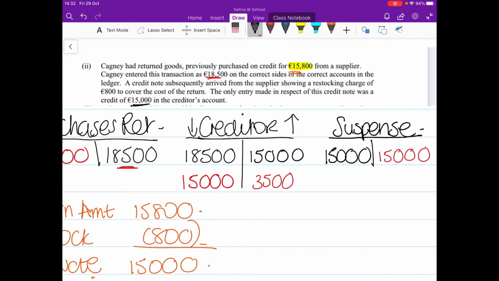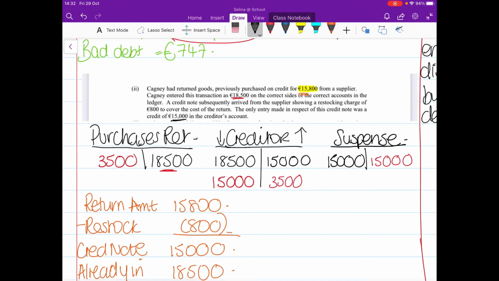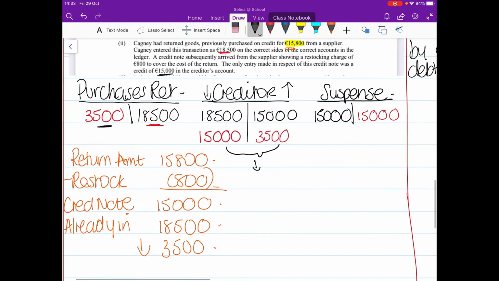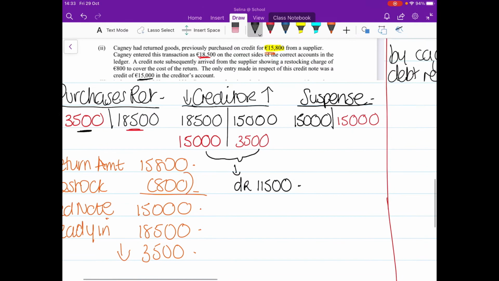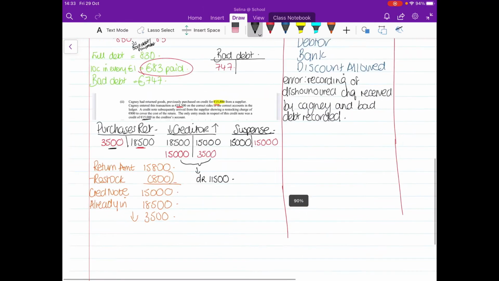So what I need to show in my journal is this 3,500. We can net these two figures off. Netted off, we have a debit of 15,000 and a credit of 3,500. So overall, that's going to give us a debit of €11,500. And then I need to show my suspense. So let's go straight over to our journal.